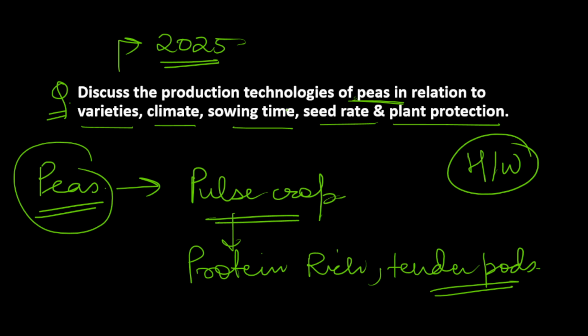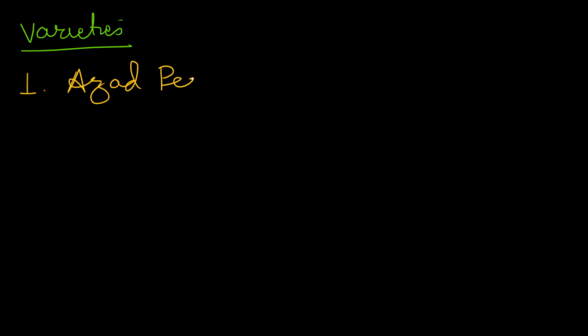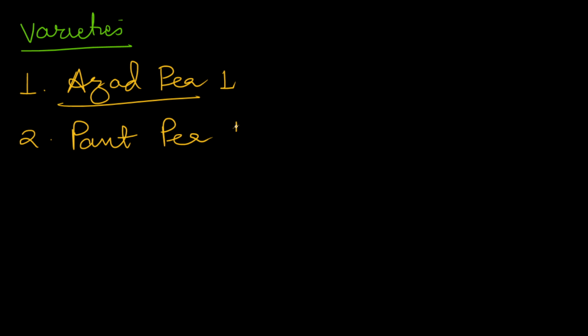Now let's move to the body part. We have to discuss production technologies in relation to varieties, climate, sowing time, seed rate and plant protection. First of all, we will discuss some of the important varieties of pea. There are various varieties of pea. You can remember any 4-5 which you can write in the answer. The most important one is Azad Pea. Azad P1, actually this is the Azad P series where various kinds of pea were there: Azad P1, Azad P4, Azad P5. You can mention all. Secondly, we have Pant P: Pant P1, Pant P2, Pant P3, also a series.